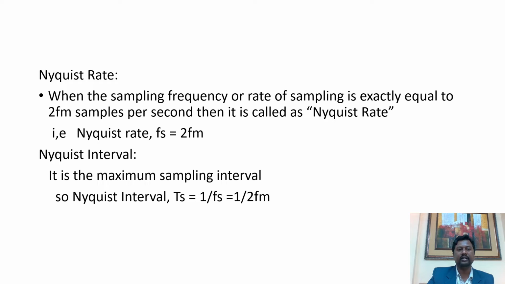As you see over here, when the sampling frequency or rate of sampling is exactly equal to 2 Fm samples per second, then it is called the Nyquist rate. From the value of the Nyquist rate, we can determine the interval between two consecutive samples by taking the reciprocal of that Nyquist rate, which is called the Nyquist interval. So the Nyquist interval Ts is equal to the reciprocal of the sampling frequency, that is 1 upon Fs, which is particularly 1 upon 2 Fm.